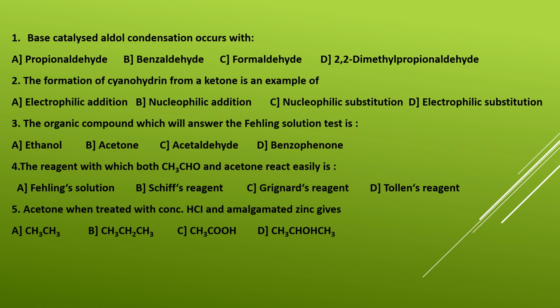So this we have learned in the reduction and this has also got a name called Clemmensen's reduction. So what is the right answer here? Ketones on reduction with zinc amalgam and concentrated HCl, 4 hydrogens will add up forming the answer. What is the answer? Option B is your right answer, that is propane, CH3CH2CH3. Mark the correct answer as option B.